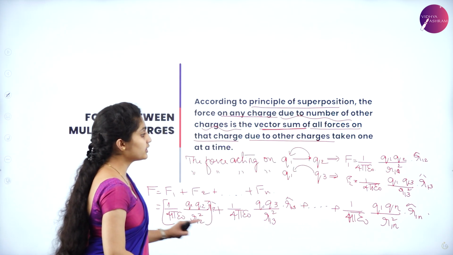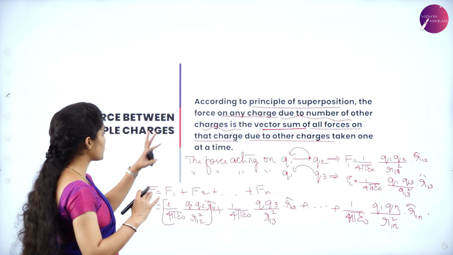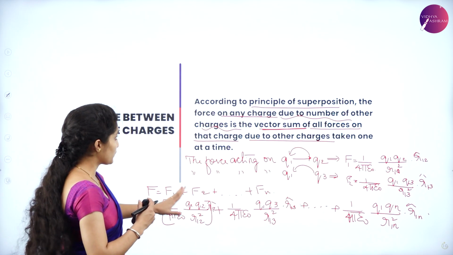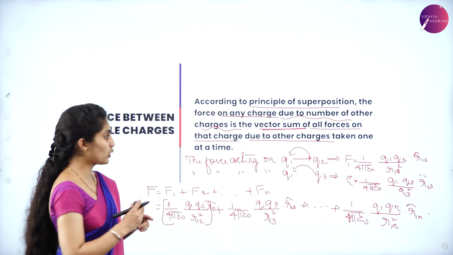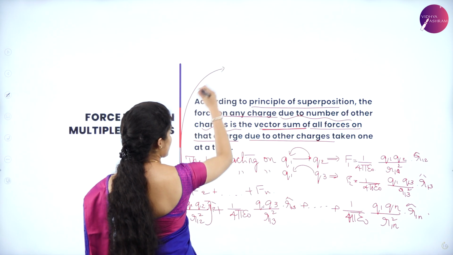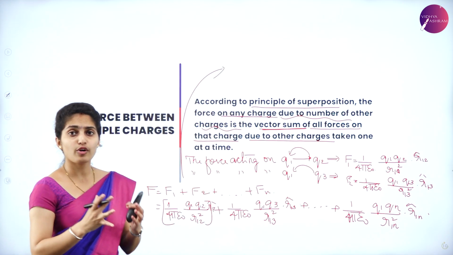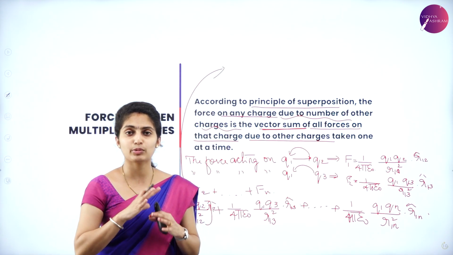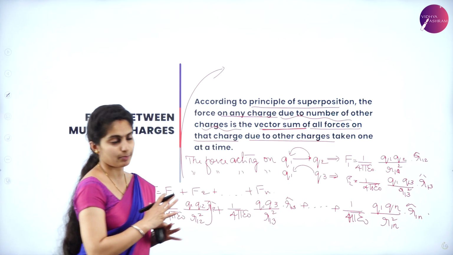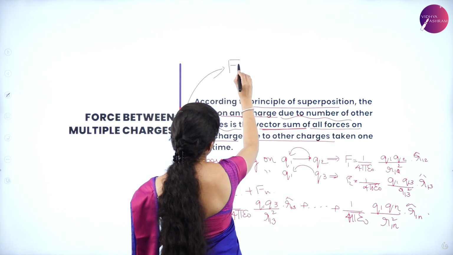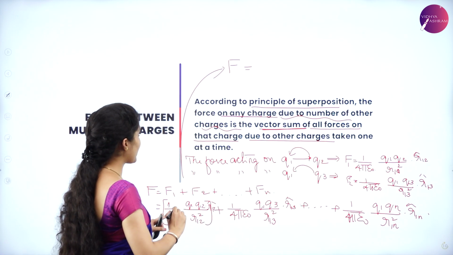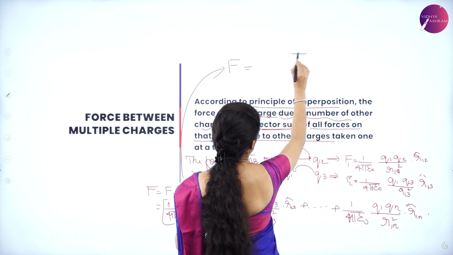So this is the continued form of the force between multiple charges. This can be given in one equation, and I'll write this equation above here. The total force acting between multiple charges can be summed up and given in a single equation, that is capital letter F, force. F is equal to sum of.